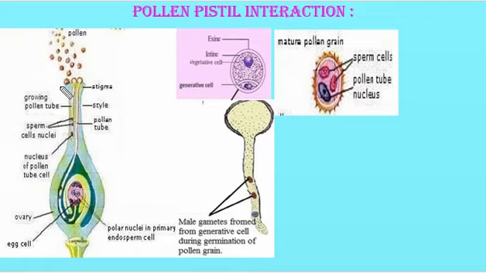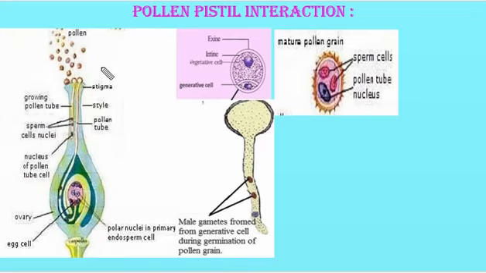Then what happens when the compatible pollen or right type of pollen lands on the stigma? Here the stigma accepts the pollen grain. You can see here the pollen grain has started to produce the pollen tube, and this pollen tube grows through the style, and finally it leads to fertilization.